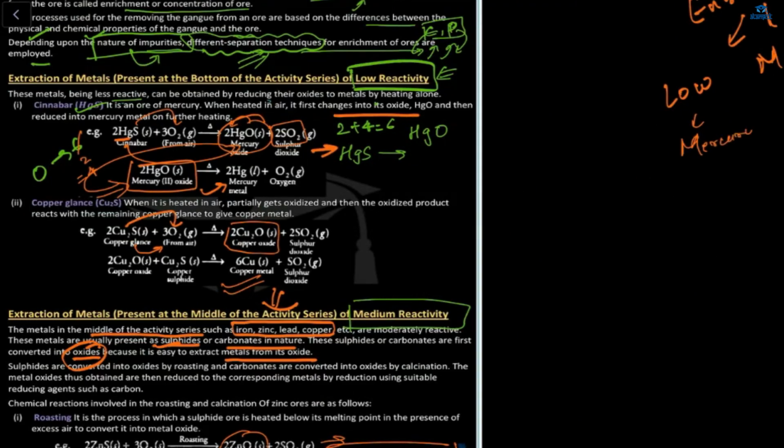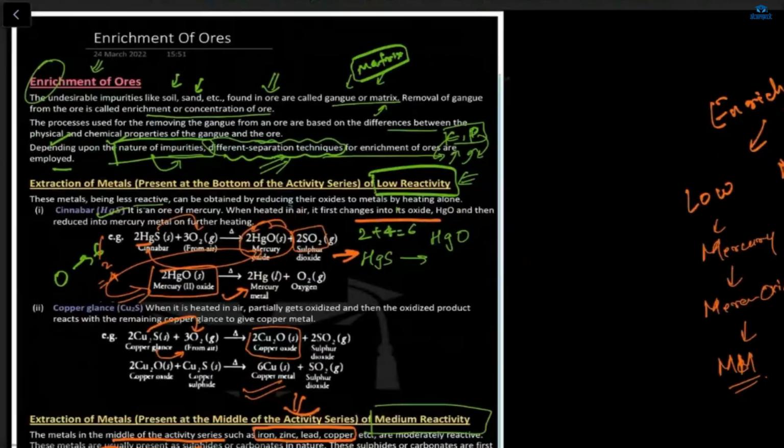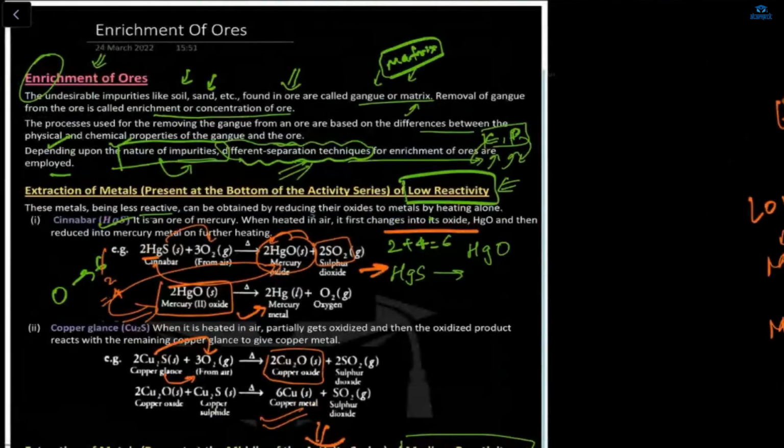After heating, what is happening? Mercury sulphide is changing into mercury oxide, and after that, on further heating, it becomes mercury metal. I'm writing it. Okay? And what is enrichment of ores? Enrichment of ore means the removal of impurities to make it enriched. That's why it's known as the enrichment of ores.